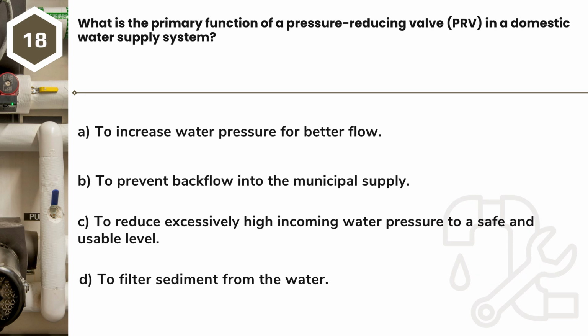Question 18. What is the primary function of a pressure-reducing valve, PRV, in a domestic water supply system? A. To increase water pressure for better flow. B. To prevent backflow into the municipal supply. C. To reduce excessively high incoming water pressure to a safe and usable level. D. To filter sediment from the water.